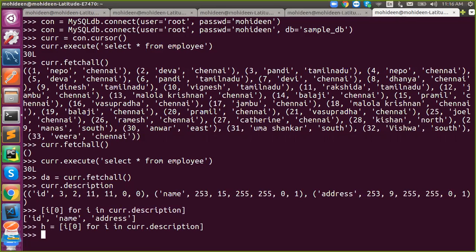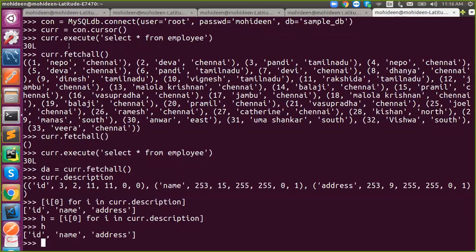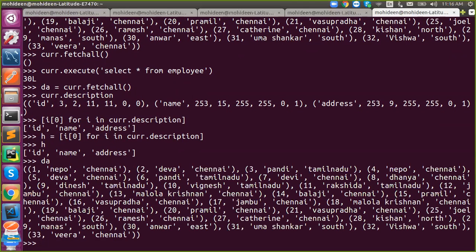Now I got the header and also the values, the data. Is it possible to convert it to a dictionary list? Yes, you can. If you can do it with comprehension, it is more than enough.